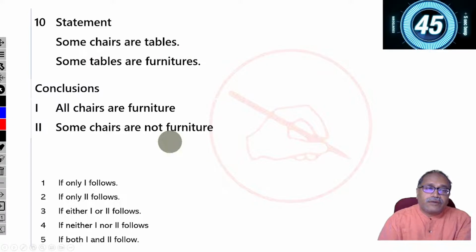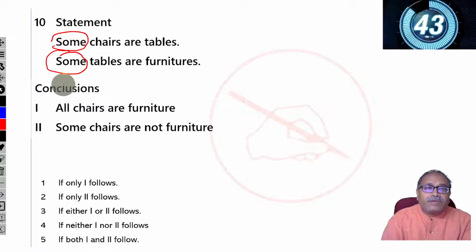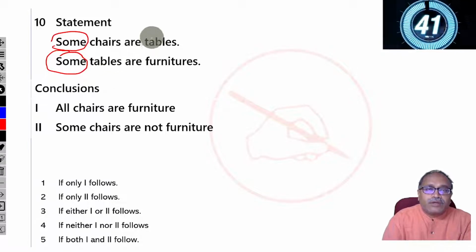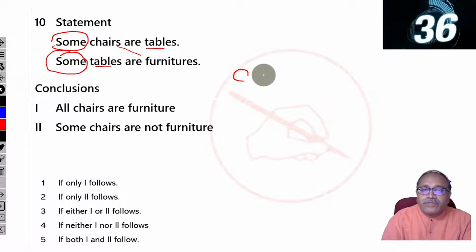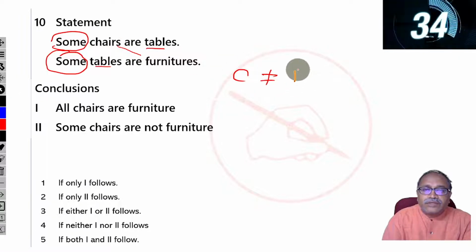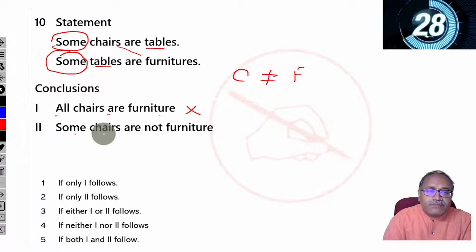Now question number 10. Let's put on the clock. Some and some. So some and some, you cannot draw any conclusion. The table is a common term, so you cannot draw any conclusion between chair and furniture. Let's say that all chairs are furniture, cannot be said. Some chairs are not furniture, cannot be said.